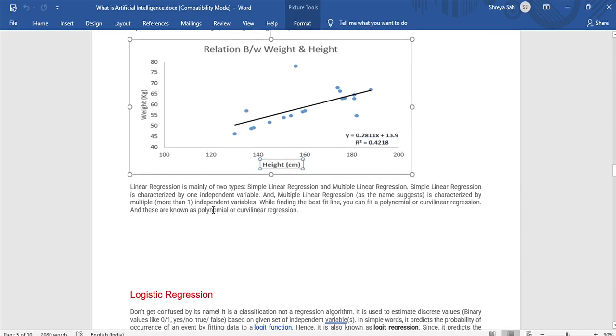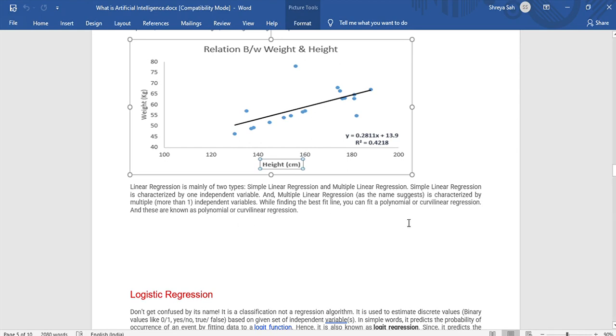Now, linear regression is mainly of two types: simple linear regression and multilinear regression, as we discussed. In multilinear regression, there are two or more independent variables and one dependent variable. Simple linear regression is categorized by one independent variable, and multilinear regression, as the name suggests, is categorized by multiple, more than one, independent variables. While finding the best fit line, we can fit a polynomial or a curvilinear regression, and these are known as polynomial or curvilinear regression. So this is the basic gist of what a linear regression model is.